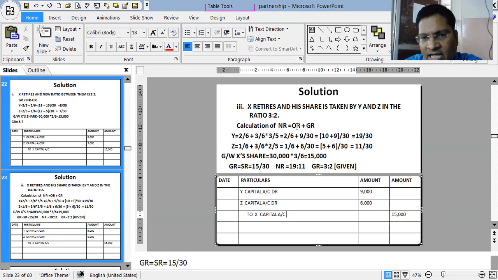New ratio means the existing ratio plus whatever they are gaining. The existing ratio was Y 2/6 and 1/6 for Z. Y is gaining 9/30. How did 9/30 come? See, 3/6 was the share of X, which was taken in the ratio 3:2. So 3/5 for Y, and Z is taking 2/5. 3/6 into 2/5. When we calculate this, you will see the working. It becomes 19/30 and 11/30. This is the new ratio, 19:11. And the gaining and sacrificing ratio remains the same, 15/30, because 3:2 means 15/30 only. So gaining is equal to sacrificing, and this is the journal entry.